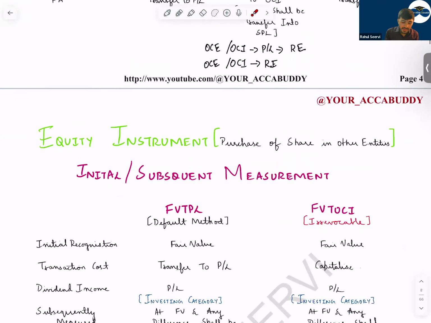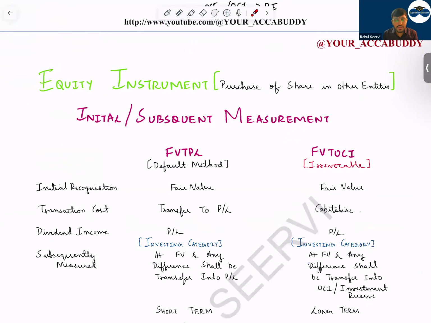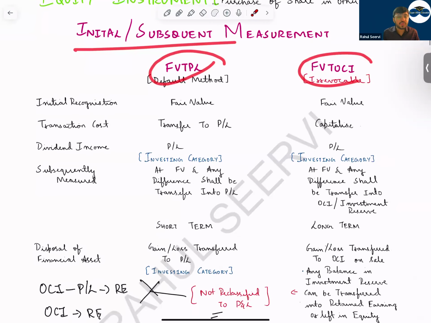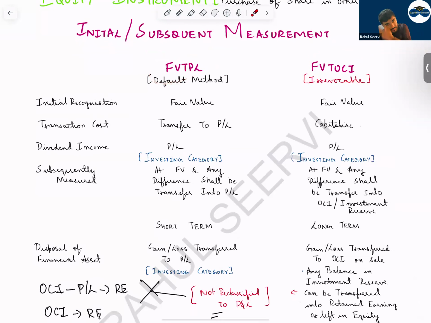Now coming to the next part, equity instrument. Equity instrument means purchase of shares in another entity. If you know consolidation, in consolidation, we have seen less than 20% is a financial instrument. In that case, this accounting will apply IFRS 9. So initial and subsequent measurement: fair value through P&L, fair value through OCI. So which is the default method here? The default method is fair value through P&L. But if the company wants to choose fair value through OCI, they can select it.